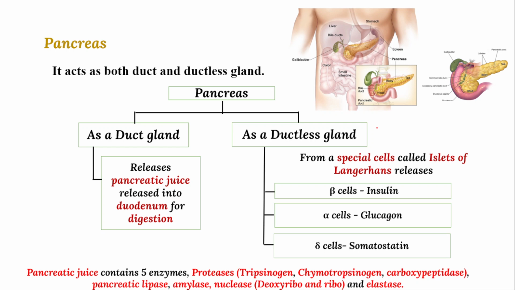called somatostatin, which regulates both glucagon as well as insulin. So it has a negative regulation on insulin and glucagon. So these are the three categories of cells, beta, alpha, and delta, which release insulin, glucagon, and somatostatin respectively, from the specialized cells of the ductless gland of the pancreas, called the islets of Langerhans.